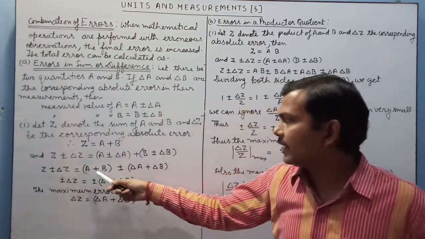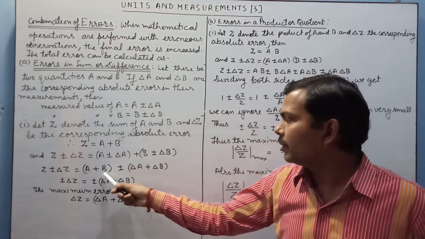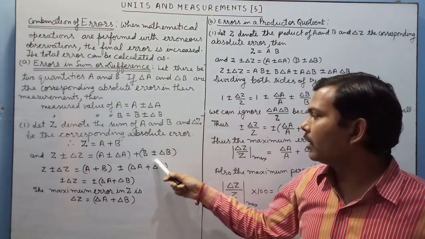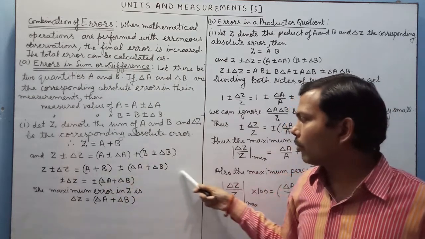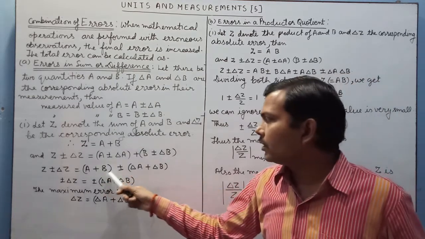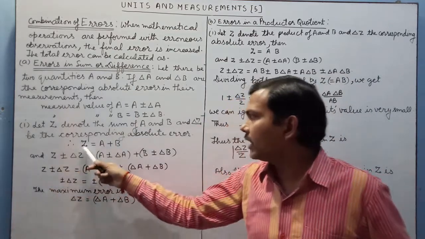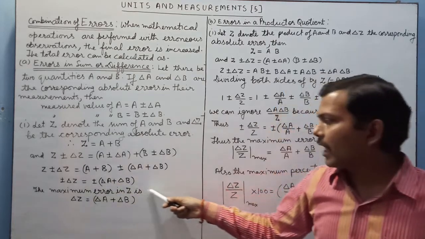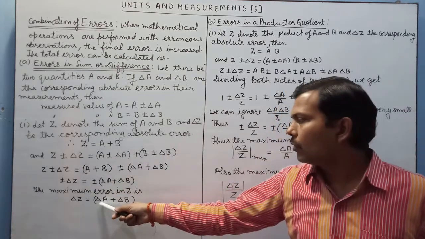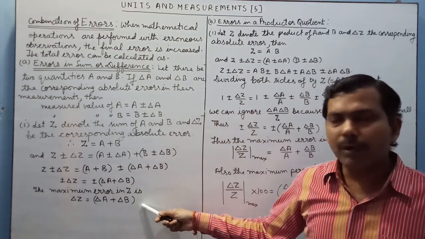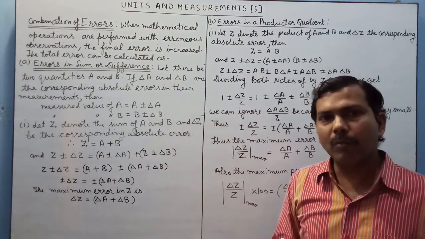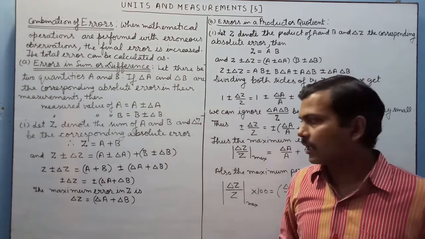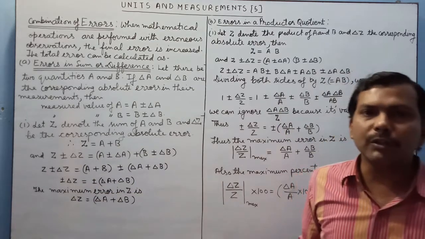Z plus minus delta Z is equal to A plus B. We will take this plus minus delta A in one bracket along with delta B. So we will obtain this equation. Now this will cancel from this Z because Z is A plus B. We will obtain this equation. Now the maximum error in Z is equal to delta A plus delta B, because error will be maximum only when the sign of all the errors are the same. I have considered here that all errors are with positive sign.